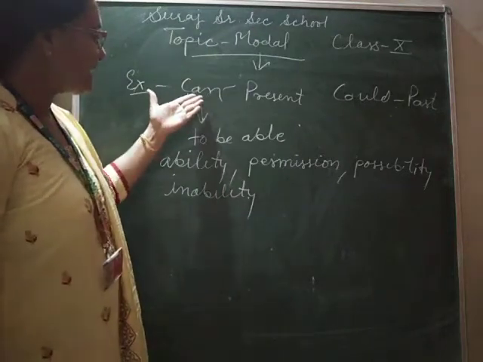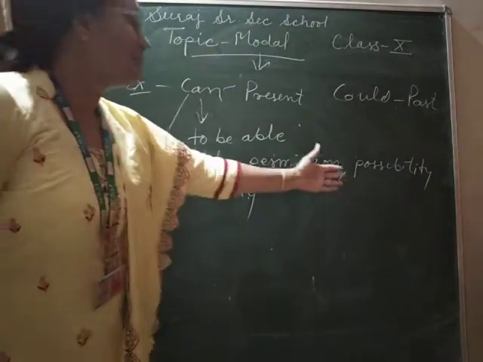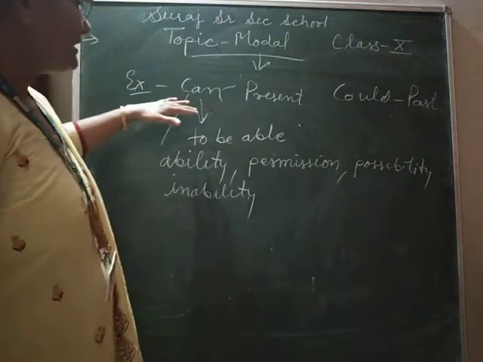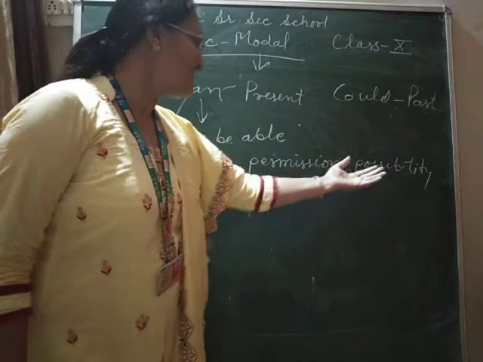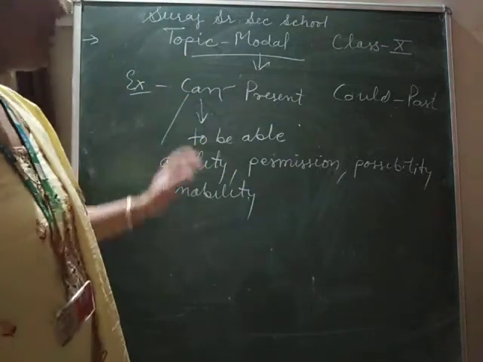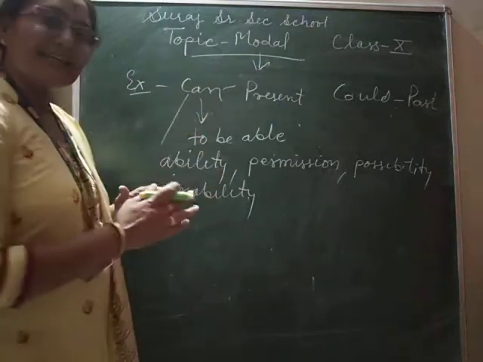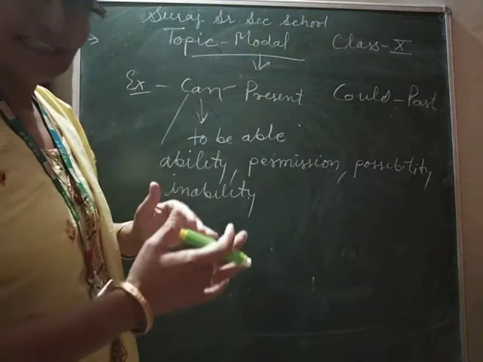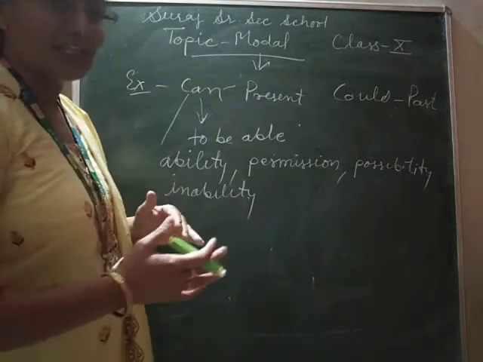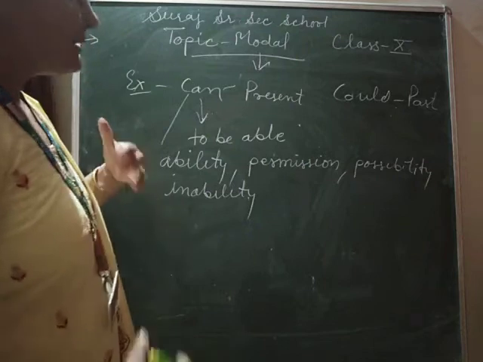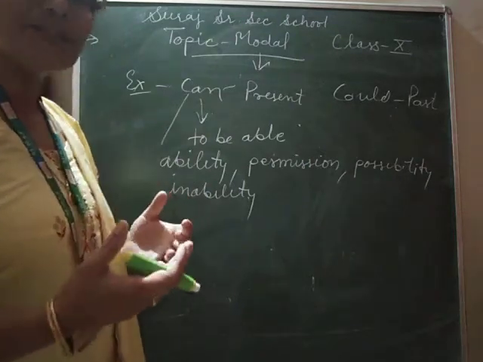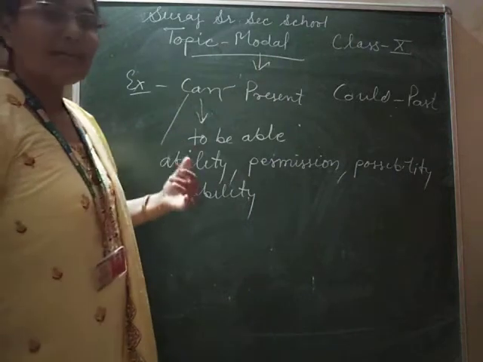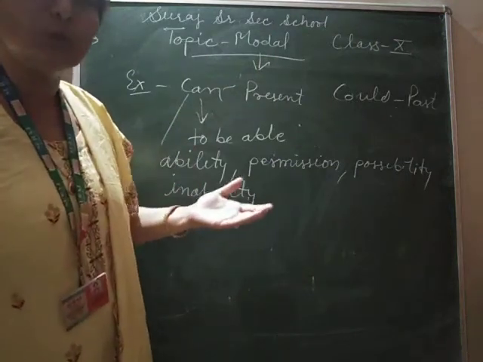For example, can is used for permission and possibility. After that, may is also used to show permission, ability, like that. All modals can replace one another, and they are used in many places. For example, to grant or seek permission, we always use may, but we can use can also, might, could, would.